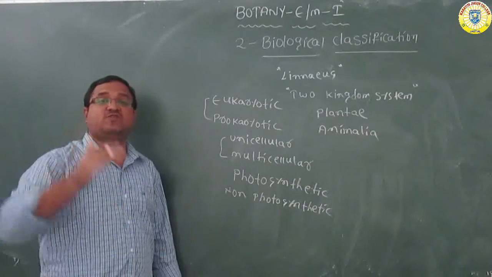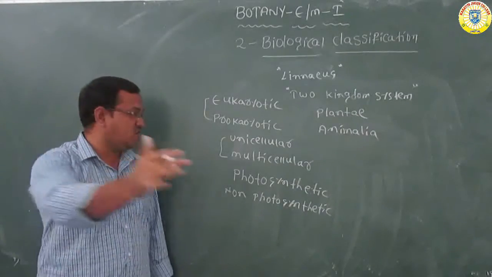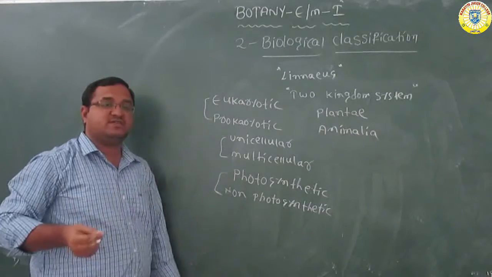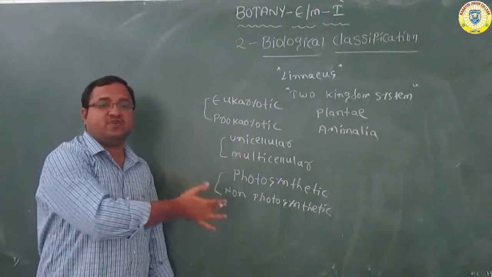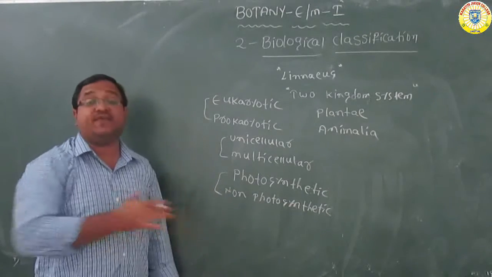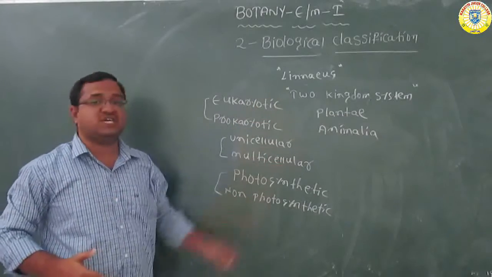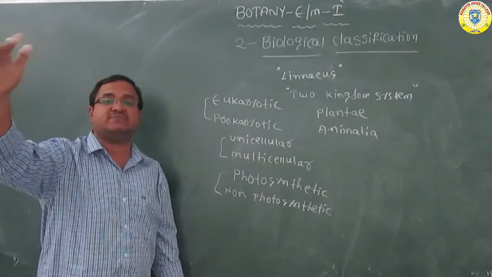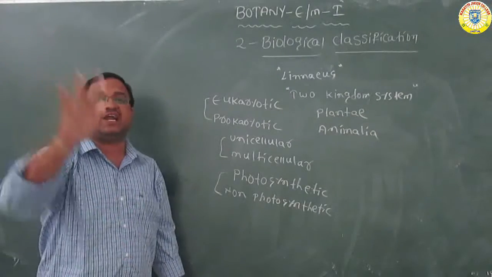So that type of organisms are called photosynthetic organisms. The remaining, which are unable to prepare their own food, that are called non-photosynthetic organisms. But in this classification, it didn't mention the differences between photosynthetic and non-photosynthetic organisms.